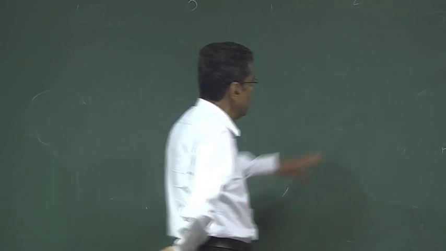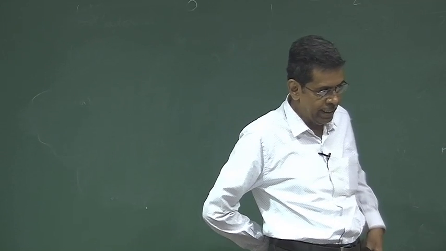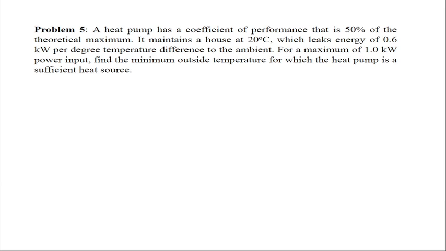Now I will solve some problems. Let us see this problem. A heat pump has a coefficient of performance that is 50% of the theoretical maximum. It maintains a house at 20 degrees Celsius which leaks energy at 0.6 kilowatt per degree of temperature difference to the ambient.